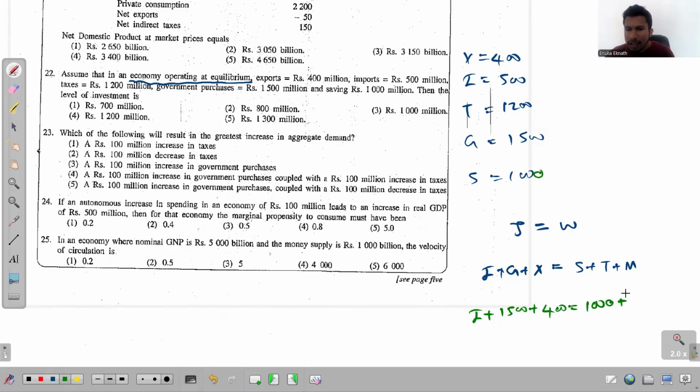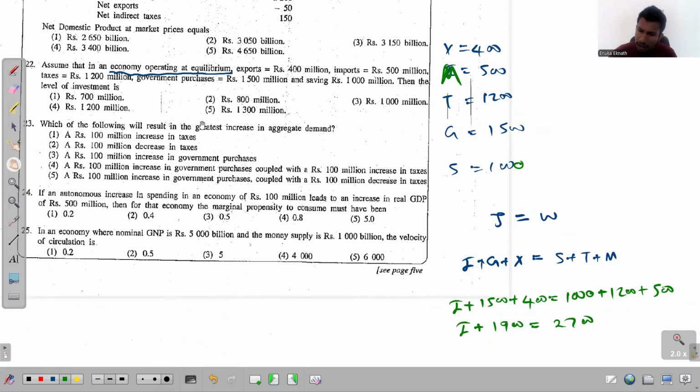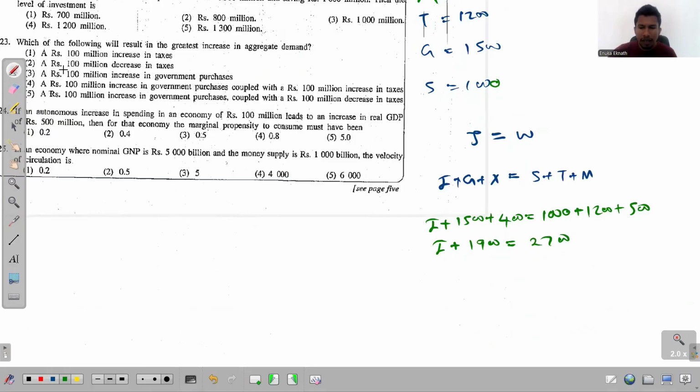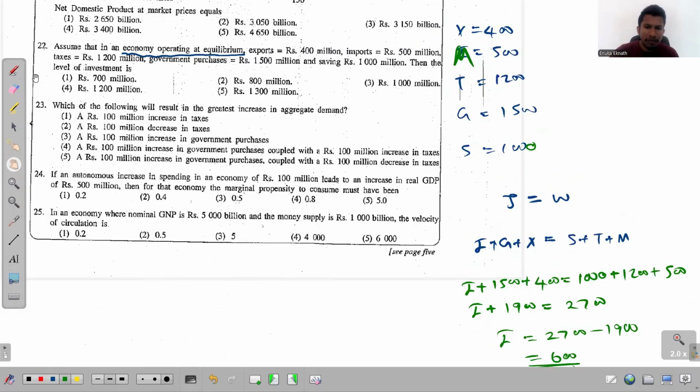And then the taxes, that's 1,200, and the imports is given to us as how much? 500 imports. This has to be M, right? 500. Then I plus 1,900 equals 2,700. Yes, 2,700. Then the level of investment in the economy at the equilibrium is how much then? That has to be 600. So investment has to be 600.